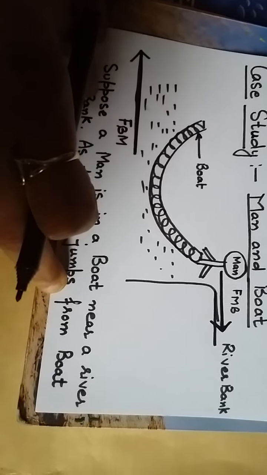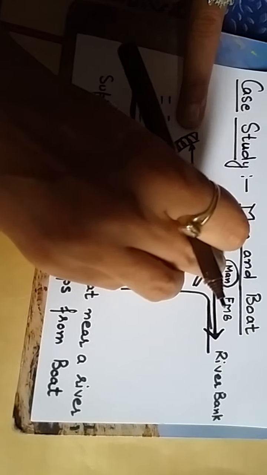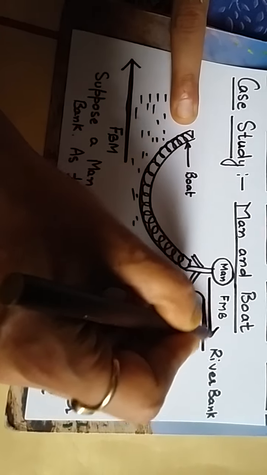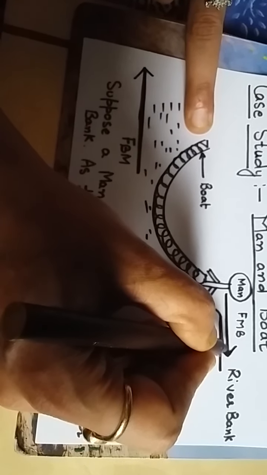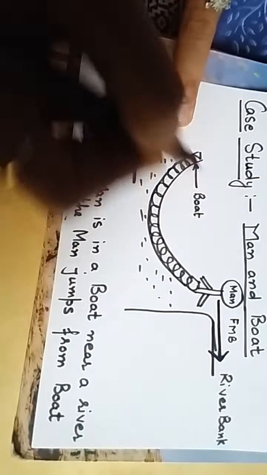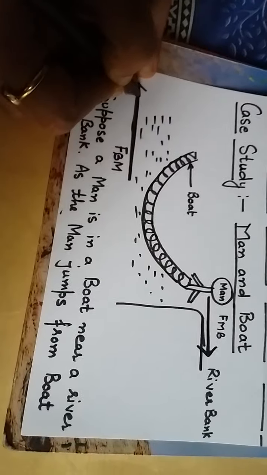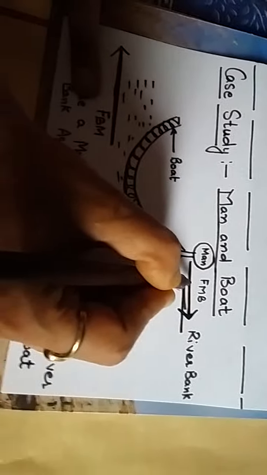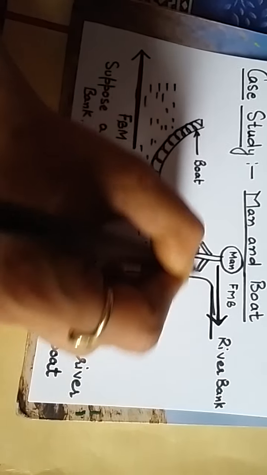Now this is the situation we are showing. You can see this is a boat we have shown in the water. This is the river bank and this is the man who wants to jump on the ground near the river bank. Because the man will jump on the ground, force on man by the boat is in the forward direction. This is action, okay? And what reaction is seen? Reaction is seen on the boat and the boat is pushed in the water in backward direction. This is force on boat by man. Again I am saying, force on boat by man is in backward direction, and force on man by boat is in forward direction.